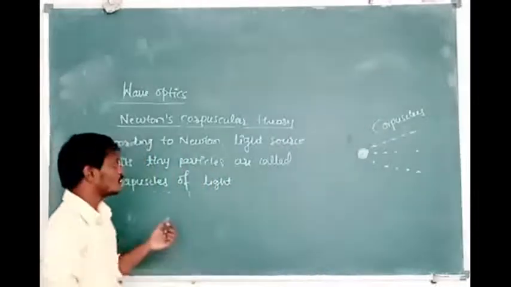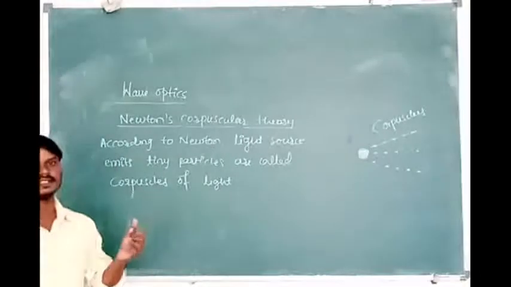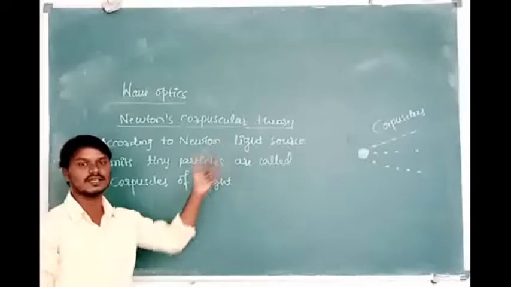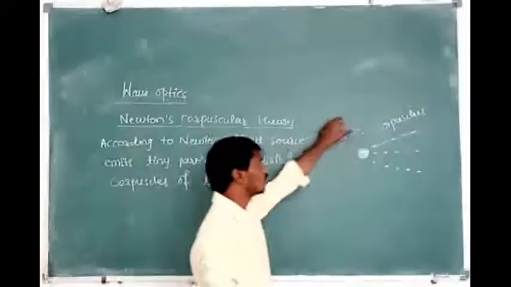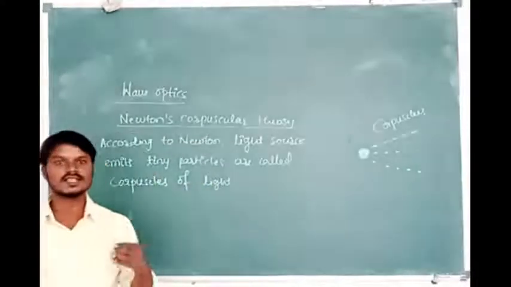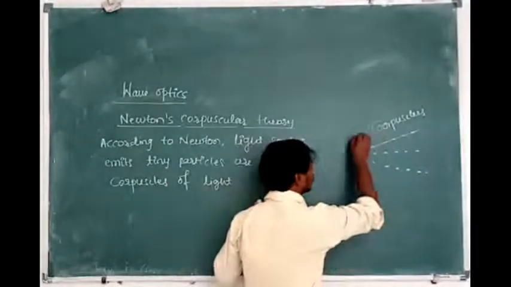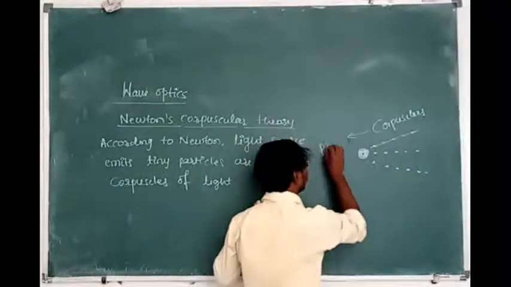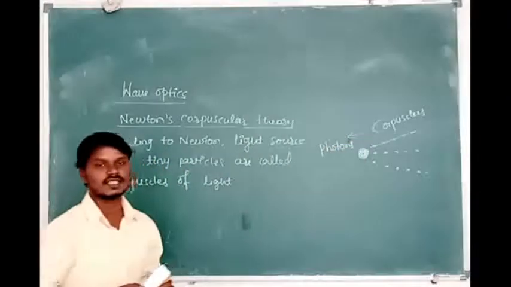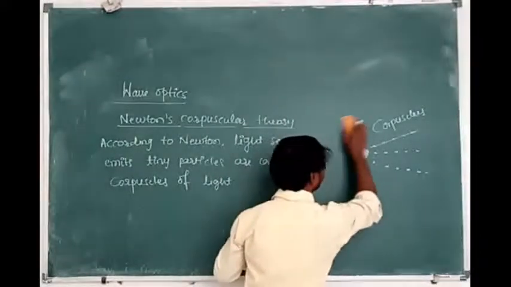And here there is a reflection of corpuscles of the light, meaning particles of the light, due to the force of repulsion between the particles of the denser medium and the particles of the light. What are the particles of the light? Those are called corpuscles. Einstein named those particles as photons. Then these corpuscles travel in a straight line according to Sir Isaac Newton.